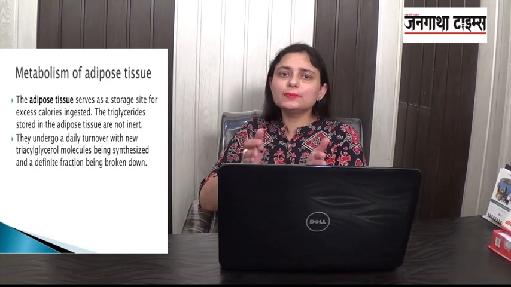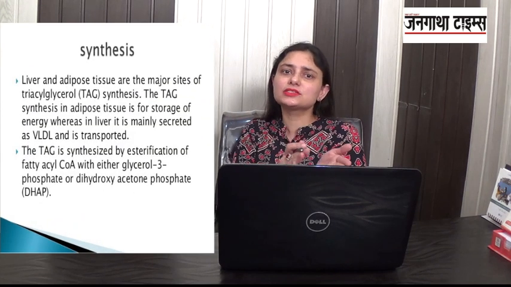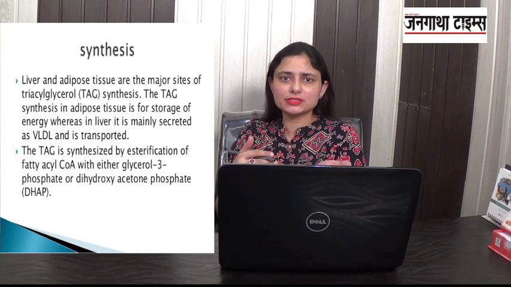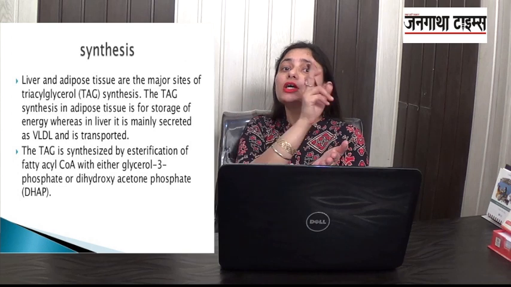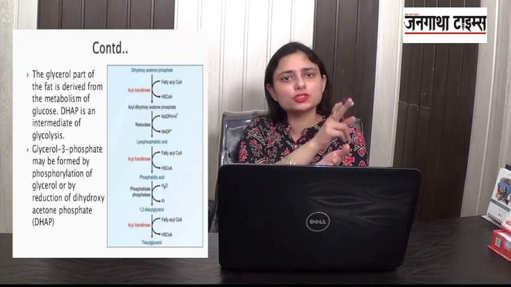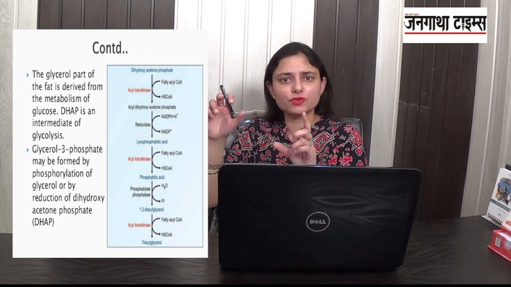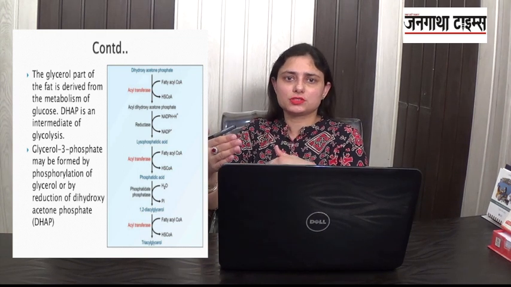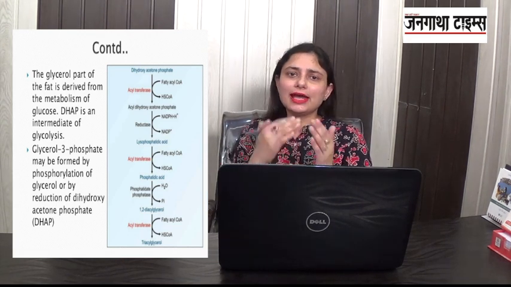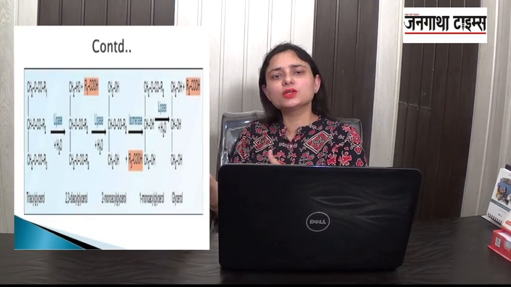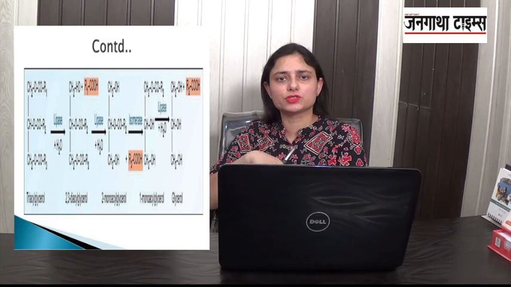So this is all about the metabolism of triacylglycerols, in which first I told you about their synthesis. How are they being synthesized? By using glycerol and 3 fatty acids. From where is that glycerol coming? You need to remember the glycerol is coming from the glucose part, from the metabolism or oxidation of glucose, the process of glycolysis, from where we get a product, dihydroxyacetone phosphate, and that is being used in the formation of the triglycerides. And then we talked about their breakdown. The breakdown is by the lipase, the pancreatic lipase. So this is all about the metabolism of triglycerides.